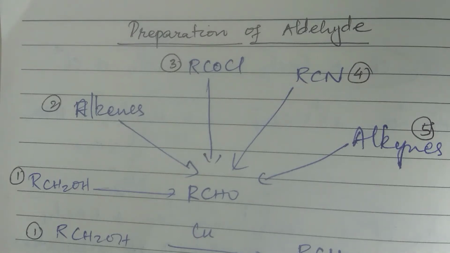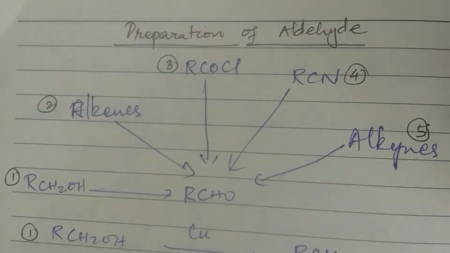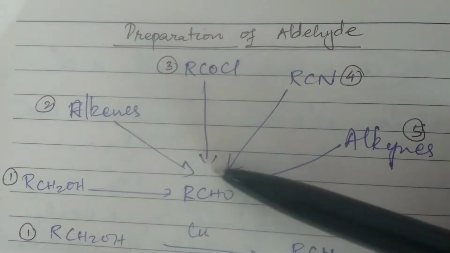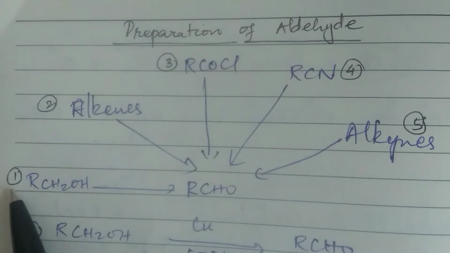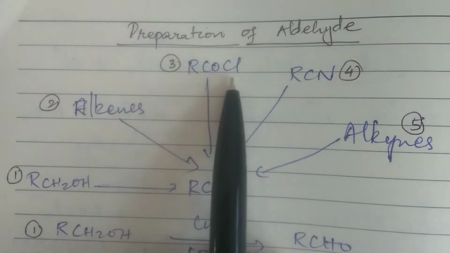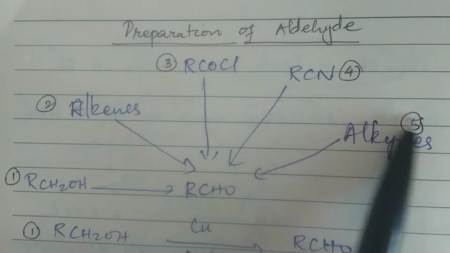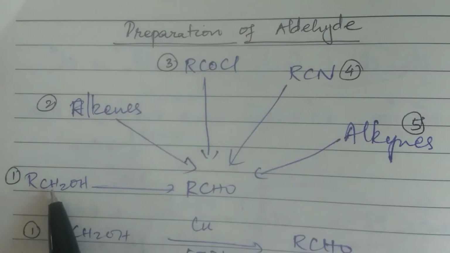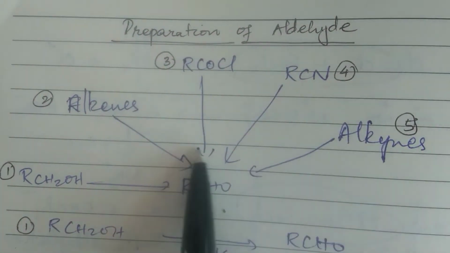Yes, children, let's go to the next chapter, aldehydes and ketones. So let us see first the preparation of aldehyde. Now aldehyde is RCHO. Now how can you prepare aldehyde? You can prepare it from primary alcohol, from alkenes, from acyl chloride, from alkyl cyanides, or even from alkynes. So these are the major sources from which you can prepare an aldehyde.